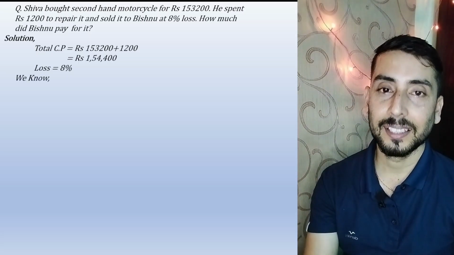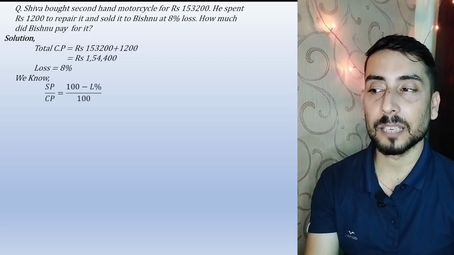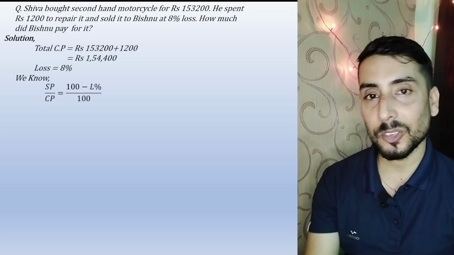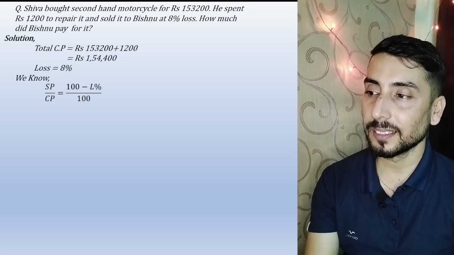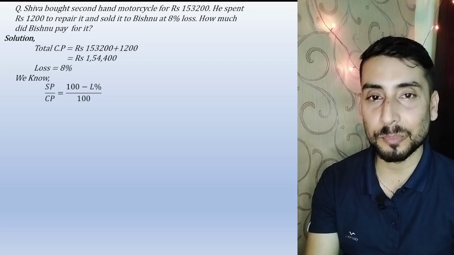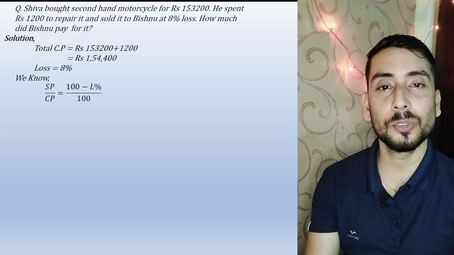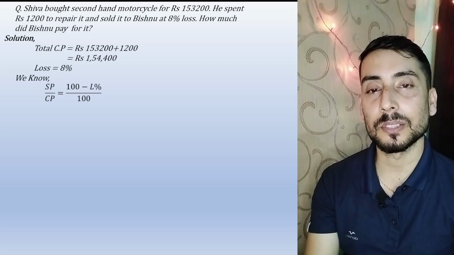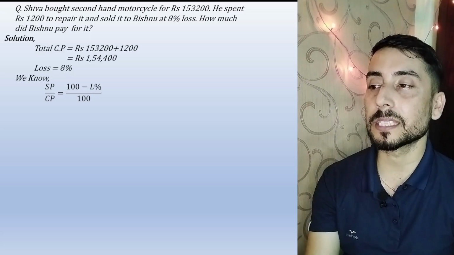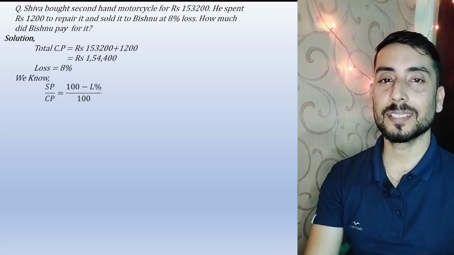For that, we know there is one modified form which can be used either to find out selling price or to find out cost price. So here in this video, we are going to apply this modified formula, and this is the case of loss. So as you know the formula, SP by CP equals to 100 minus loss percentage by 100. Now simply replace the values. Okay, now just replace the values.